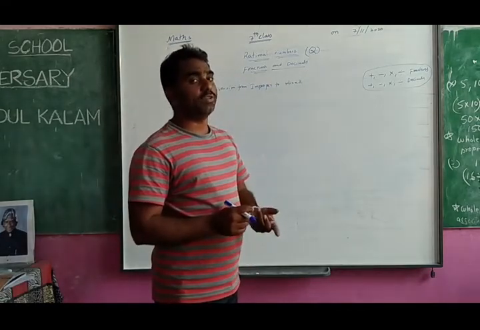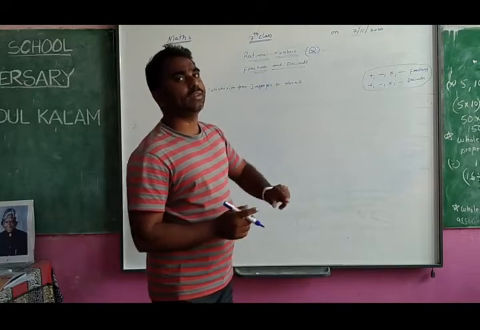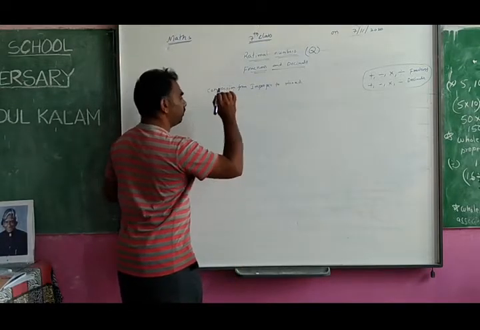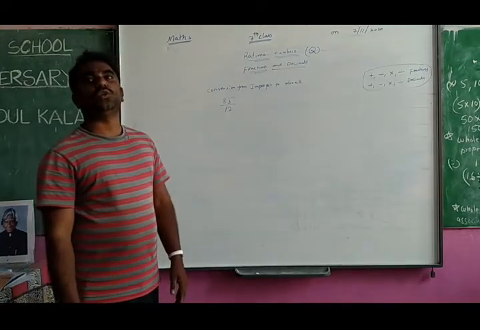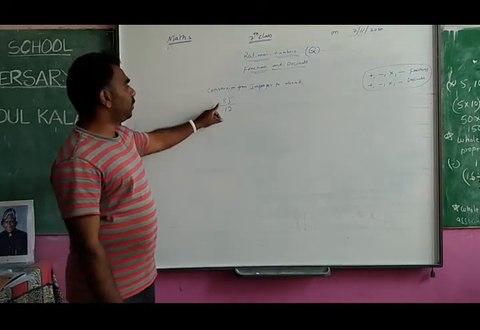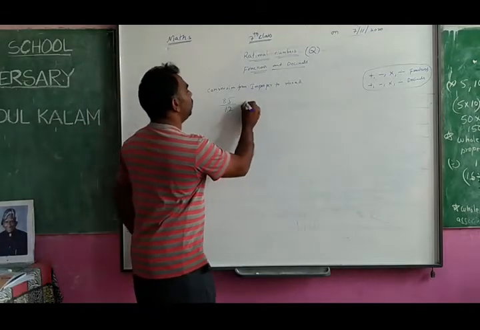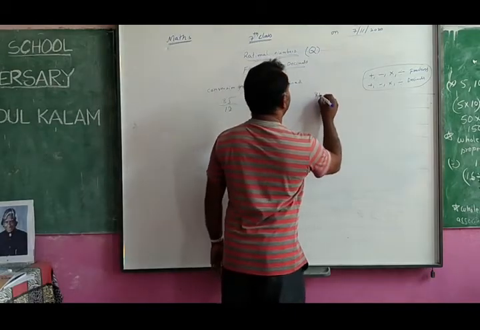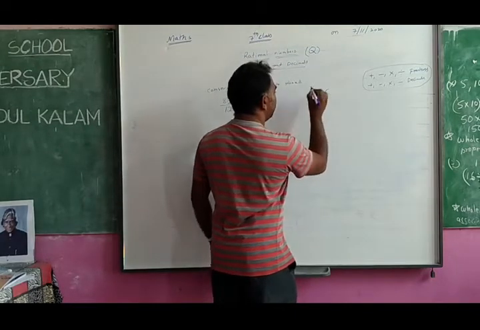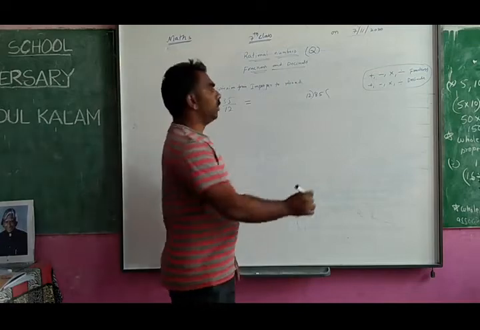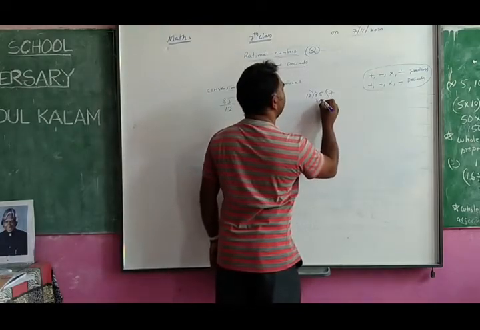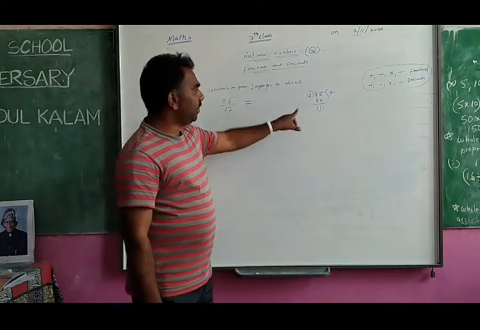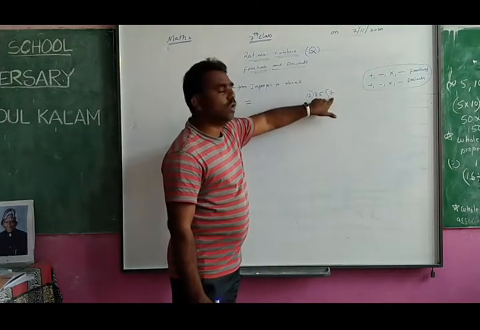You know improper means what? Numerator big, denominator small. 85 by 12 I have given. This is an improper fraction. So how do you convert it into a mixed fraction? Simple way. You take the numerator and divide by the denominator. You know that 12 sevens are 84 and 1 left. Then you see this carefully.